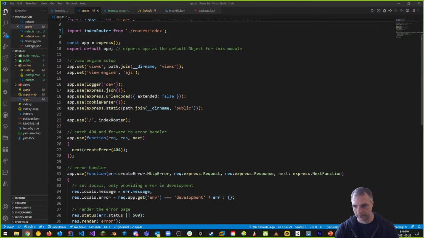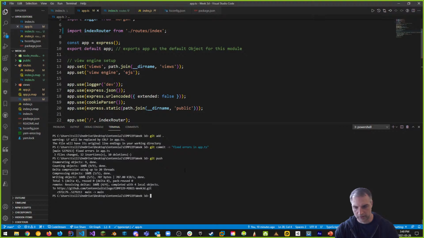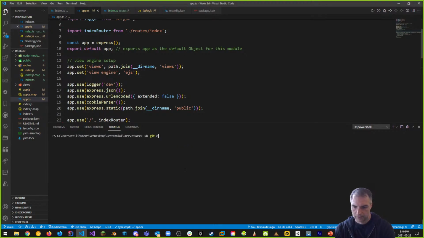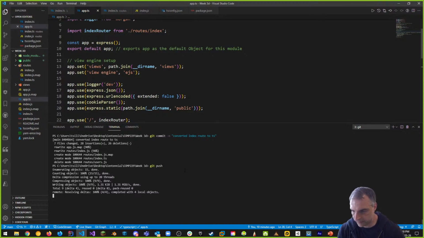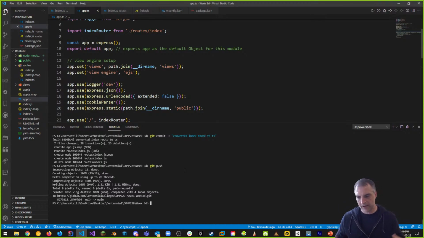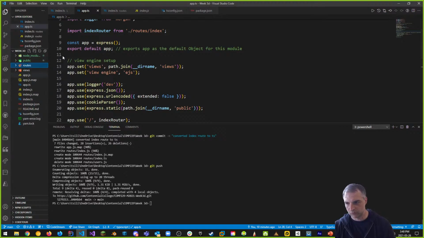And this is a great place to put it up on GitHub again. So again, I want to go here and I'm going to say git add dot, git commit -m, and we're going to say we converted route to TypeScript. Our index route really is what we did. Okay, git push. And those are the things that we did. So now we're part of the way there. We've got an app, but it doesn't do much.